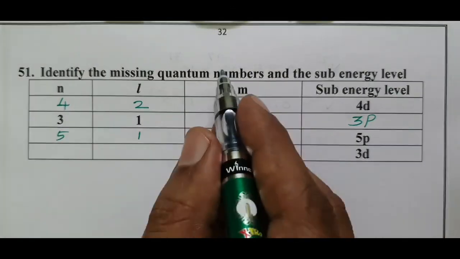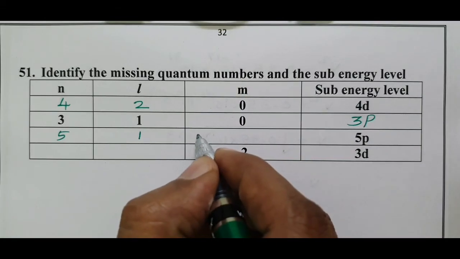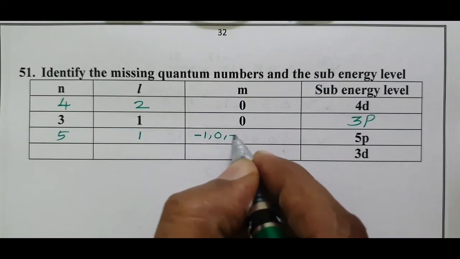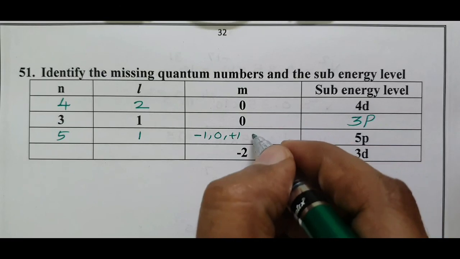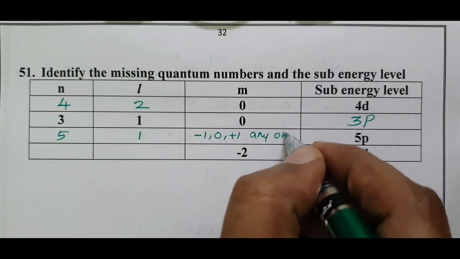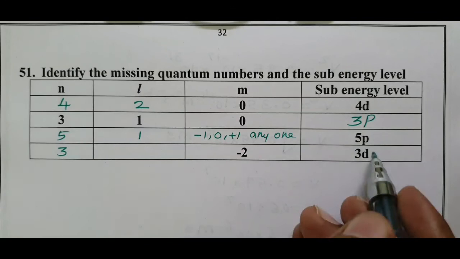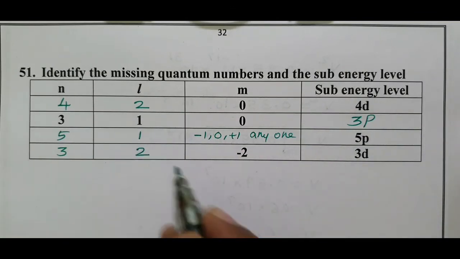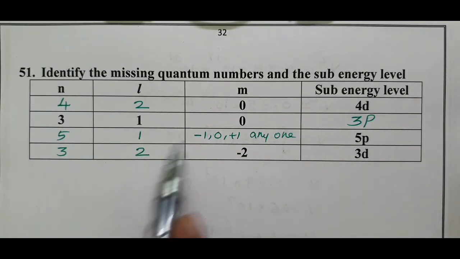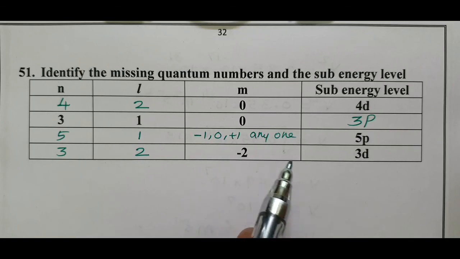Therefore, the possible m values are minus 1, 0, plus 1. Any one m value is applicable for 5p. And for the sub-energy level 3d, n equals 3 for the d orbital, l equals 2. The m values are minus 2, minus 1, 0, plus 1, plus 2, any one value. Minus 2 is given in our question.